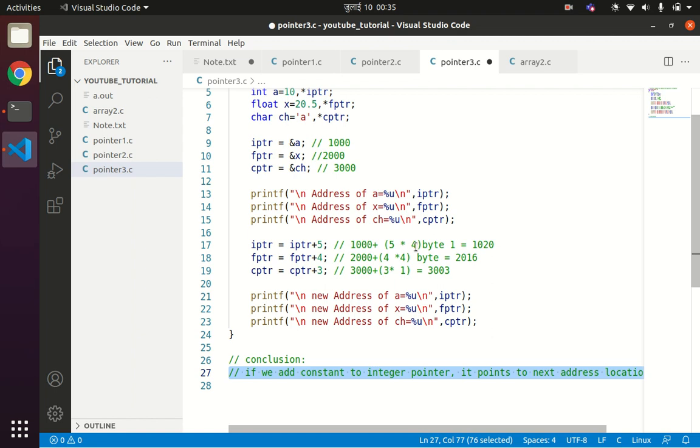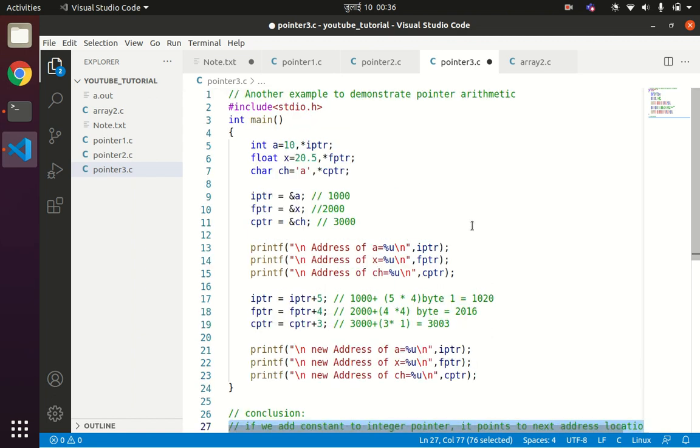So the next address location pointed by fptr will be 2016. And since a character requires just 1 byte of memory space, when you are incrementing by 3, it means we are incrementing by 3 into 1 byte, so the next address will be 3003. In this way our pointer arithmetic works.